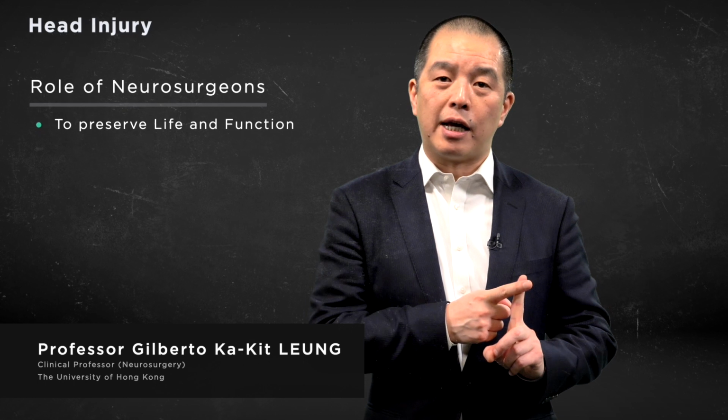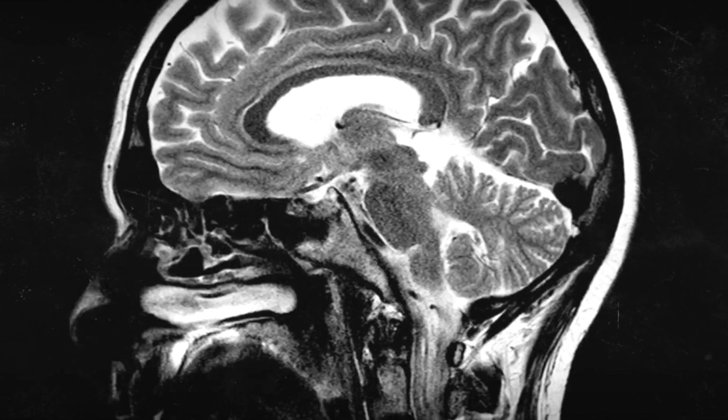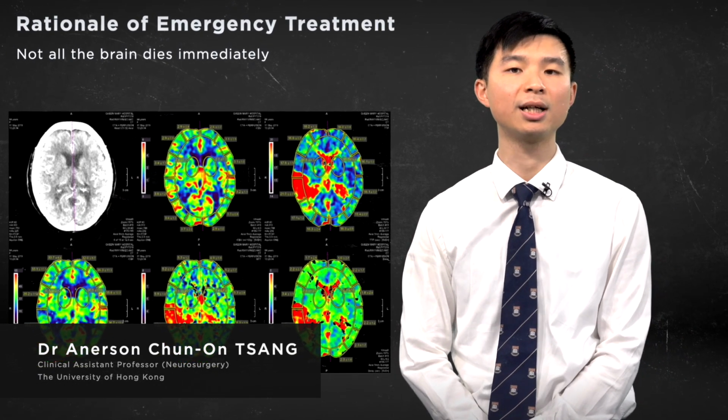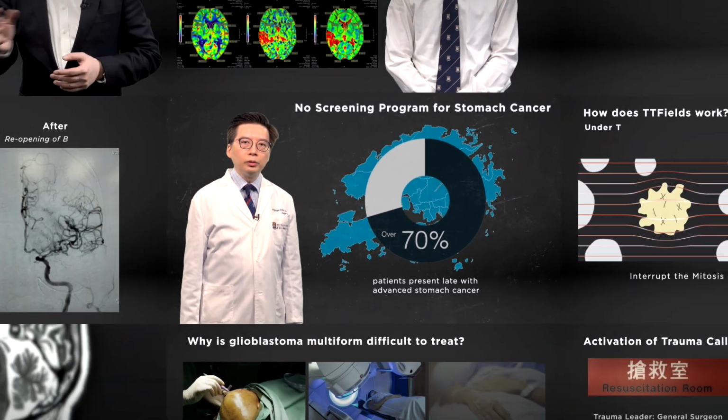Untreated brain injury can be rapidly fatal. For those who survive, we want to preserve function as much as possible. The reason why we can offer emergency treatment for stroke patients is because when the blood vessel is blocked, not all the brain dies immediately. In general, for patients who have early disease, the outcome after treatment is actually very good.